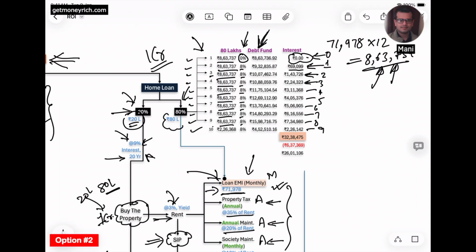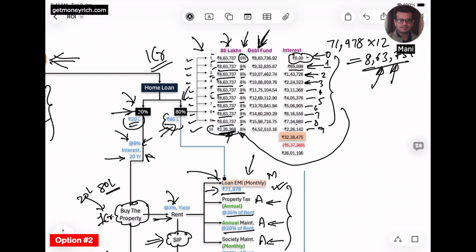But you can see this 10th amount is not 8,63,000. It is 2,26,000. Why is it 2,26,000? Because if you add all these values, it should come out to be 80 lakhs, right? Because he has only 80 lakhs in his kitty. So in the last year, what will happen? He doesn't have all 8,63,000 to pay the EMI. Whatever interest he has earned here, he will put that interest into this debt fund, and he will then pay for the EMIs.